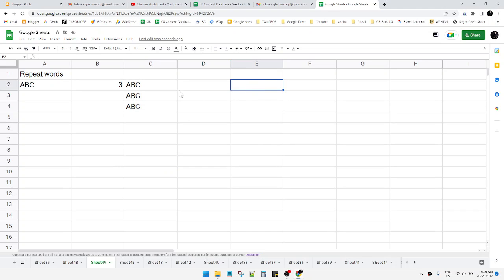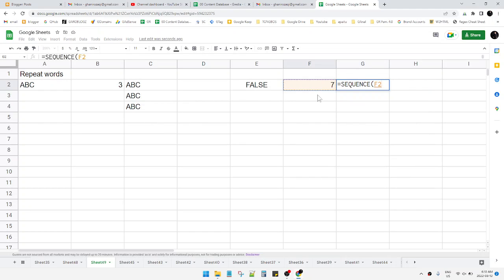First, you have to input the words you want to repeat. For example, I want to repeat "false", and I want to repeat it, for example, 20 times. I mean maybe 7 times. Now what you have to do is equal SEQUENCE. You put SEQUENCE in the formula.